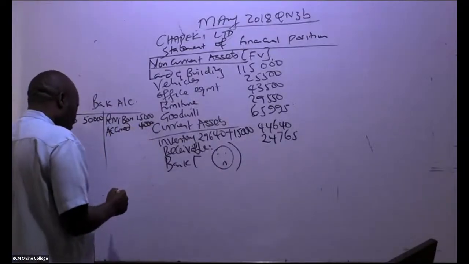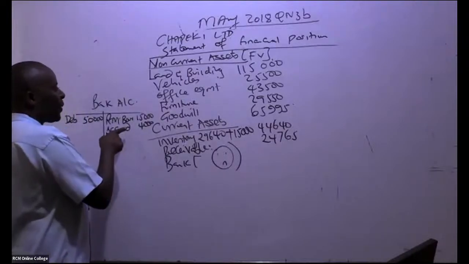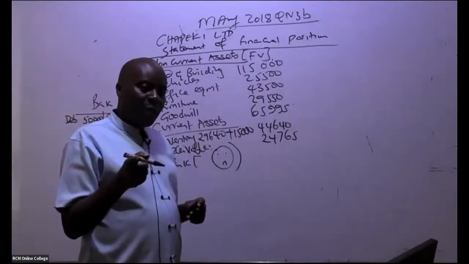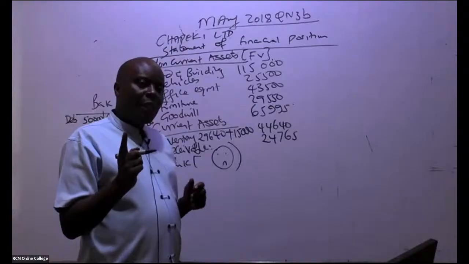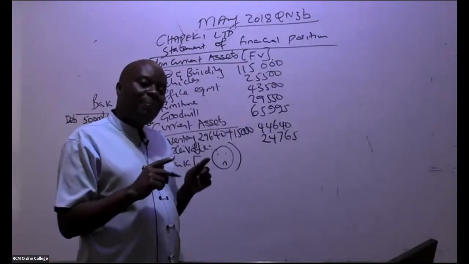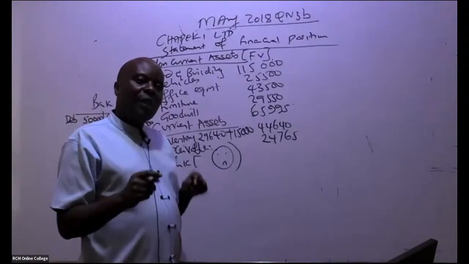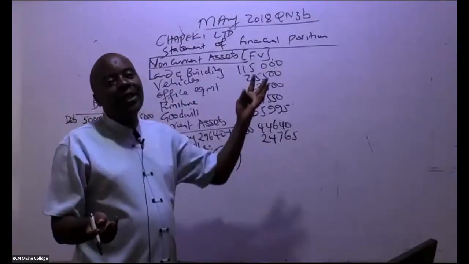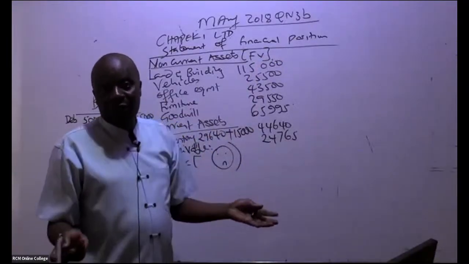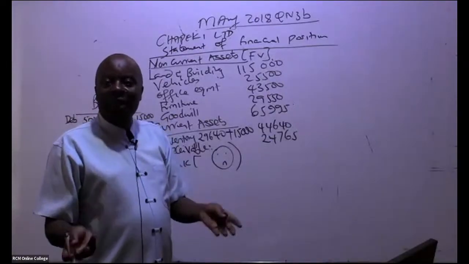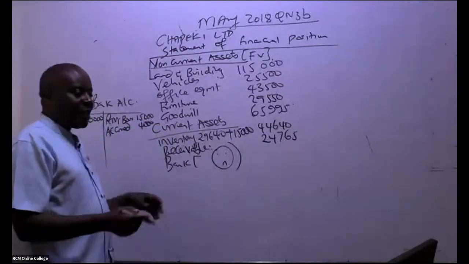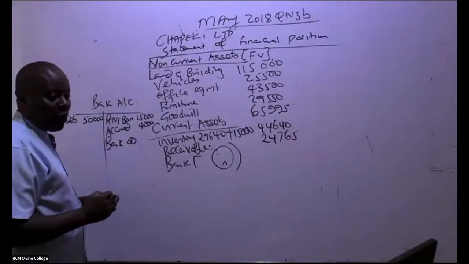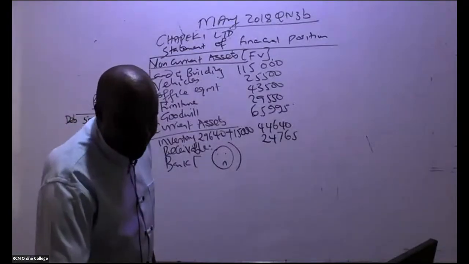So we debit the accrued expenses account, we credit the bank account. Do we have any balance that was brought forward? If they tell you that there is a bank overdraft, the bank overdraft is a balance brought down, but on the credit side. Once the proceeds come, you don't have to be told that the bank overdraft was paid. That is general knowledge. So we have a bank overdraft of how much?